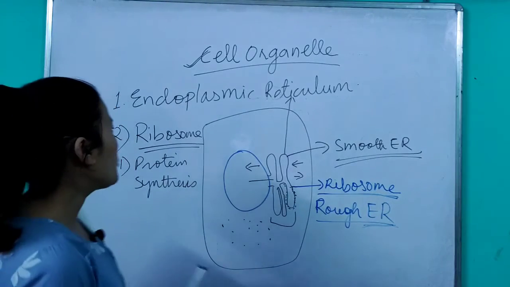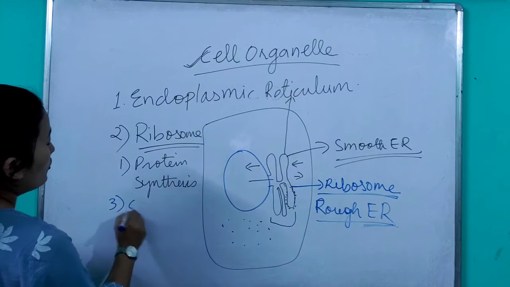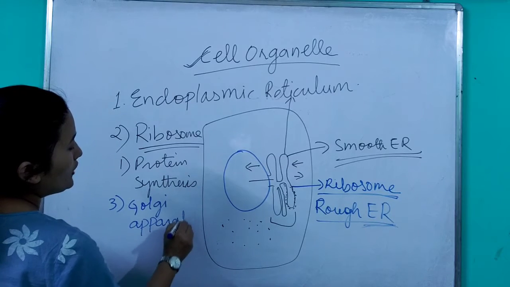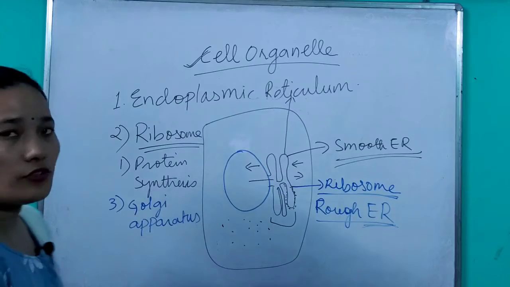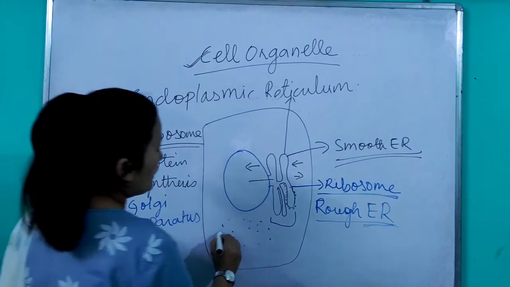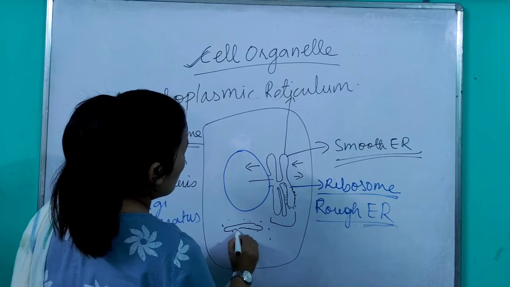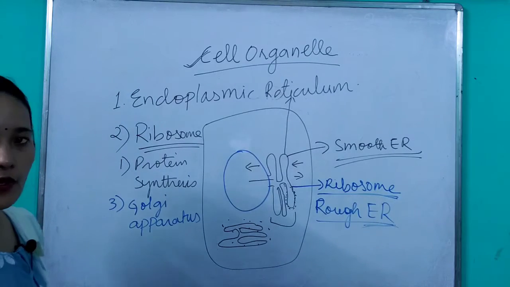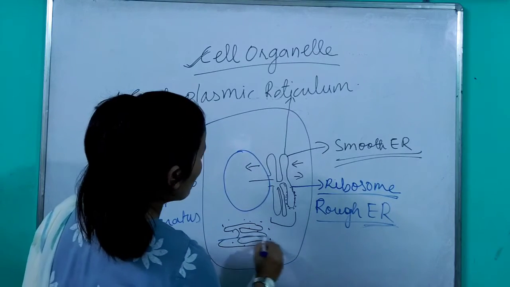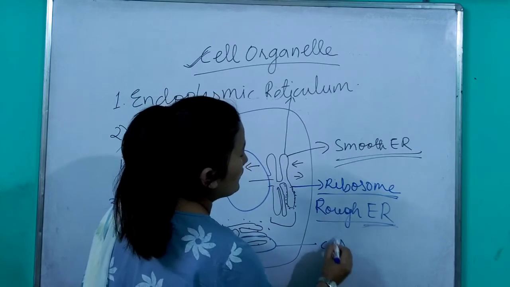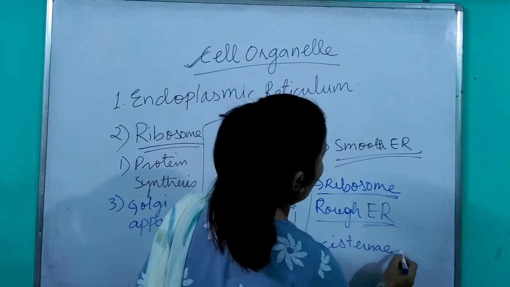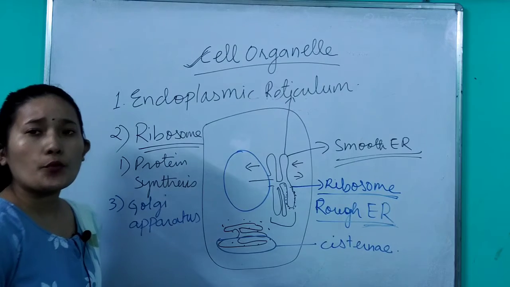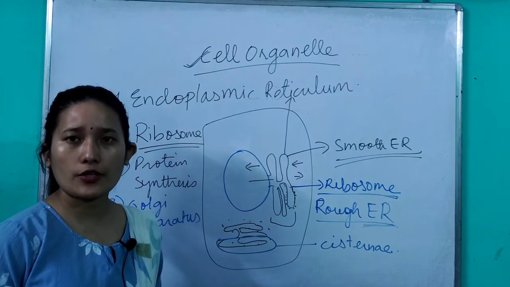Now the third organelle is your Golgi apparatus or Golgi body. Now what is this? It is also a tubular, stack-like structure which is present near the nucleus only. This tubular structure is referred to as cisternae. Now what is its function? It helps in processing the protein that was produced in the endoplasmic reticulum.